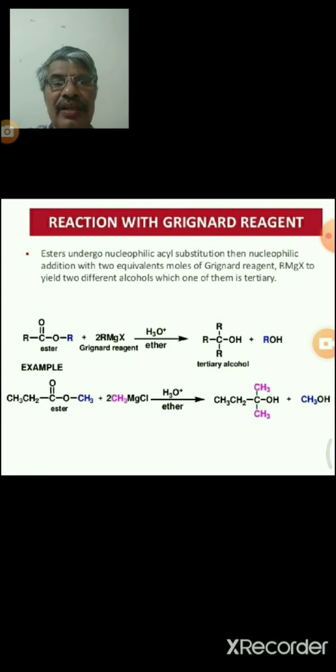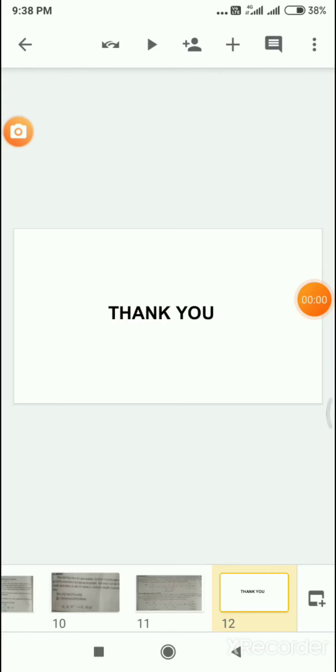Here, ester on reaction with the Grignard reagent gives a tertiary alcohol as the resultant product. For example, CH3CH2 C double bond O OCH3, that is methyl propanoate, reacts with methyl magnesium chloride. The final product is a tertiary alcohol.